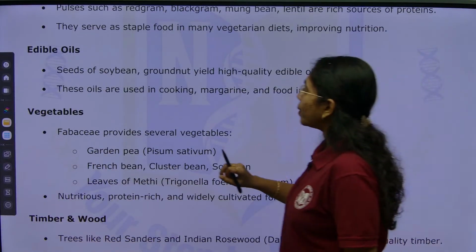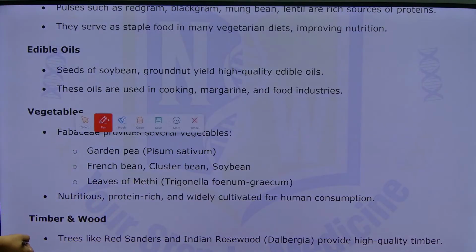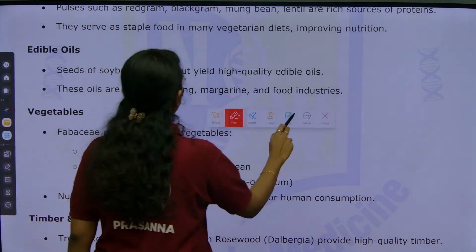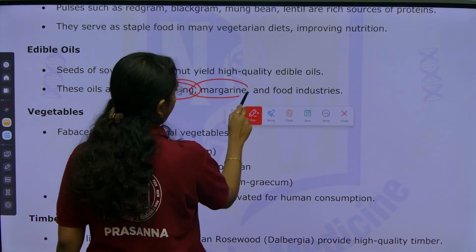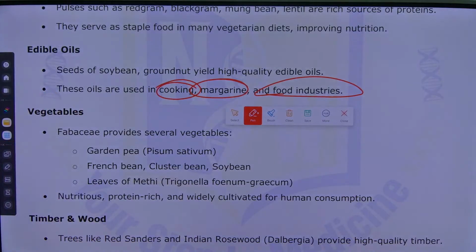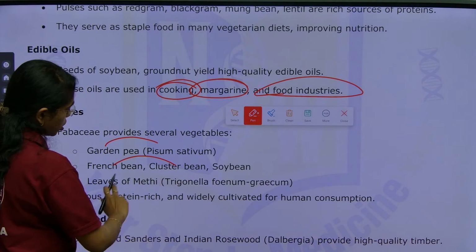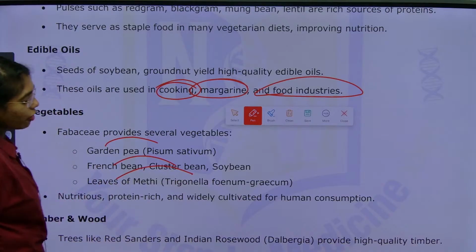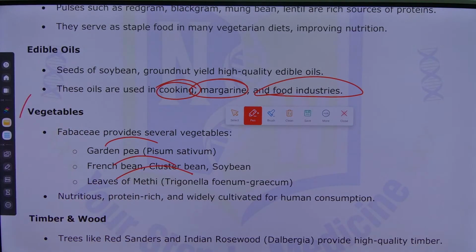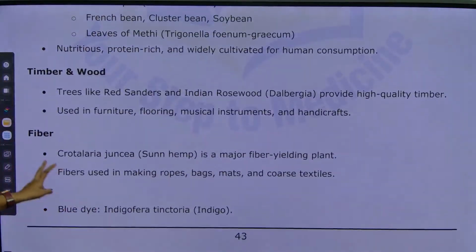Next is edible oils. Seeds of soya bean and groundnut yield high quality edible oils. These oils are used in cooking, margarine and in food industries. Next, vegetables. Fabaceae members used as vegetables are garden pea, French bean, cluster bean, soya bean, and leaves of methi, which are highly proteinaceous, right, all the seeds.